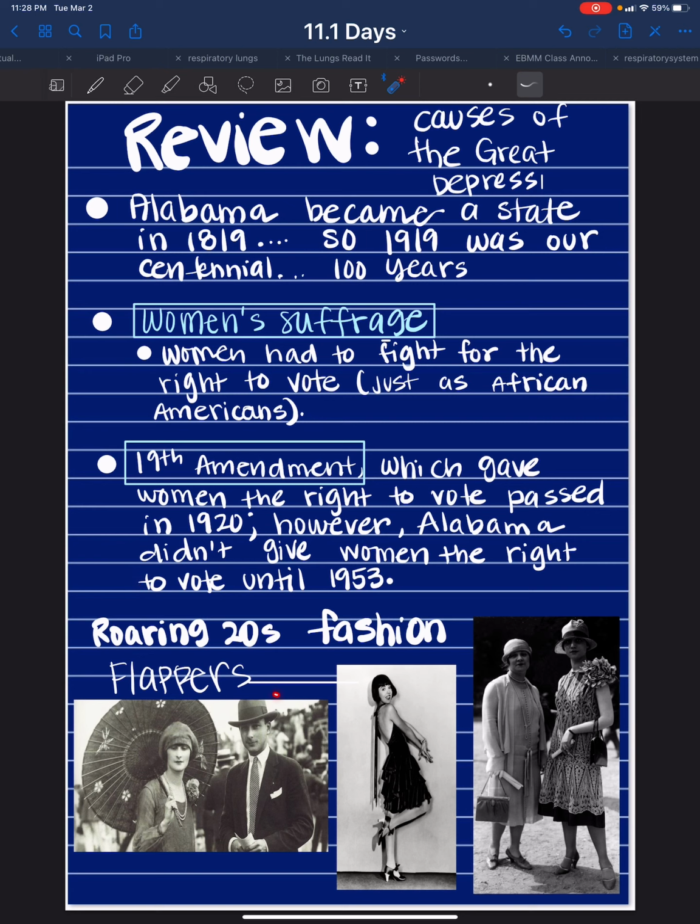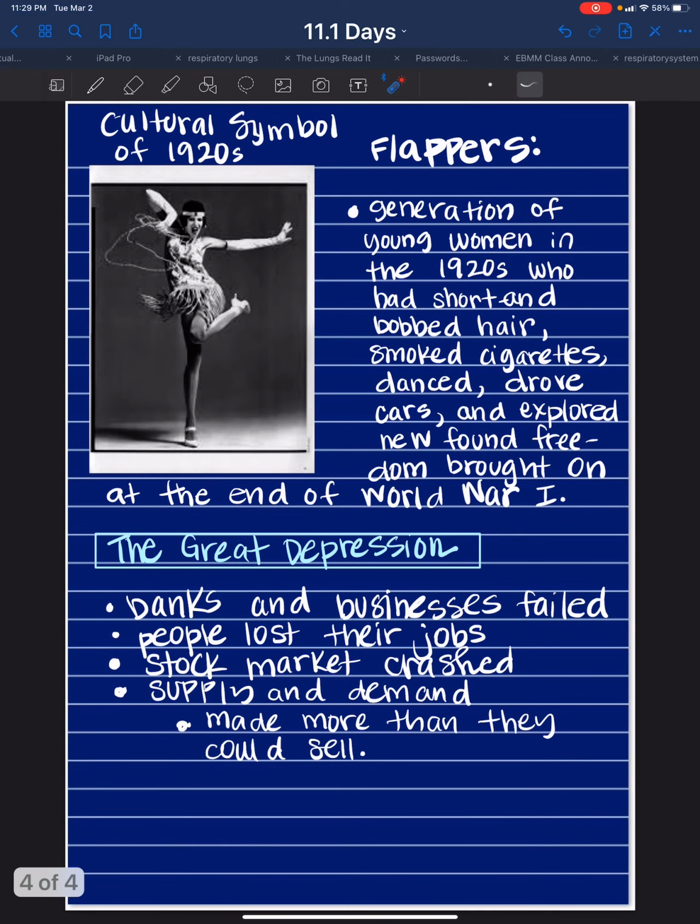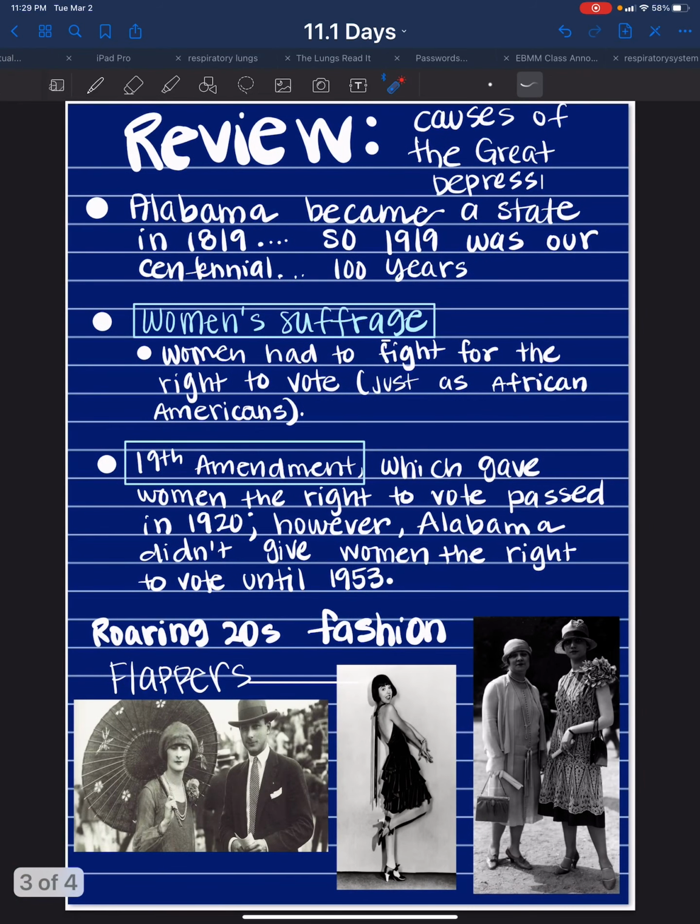And this is not a big part of our curriculum, but I wanted you to see what the fashion looked like during the 1920s. There's a couple. And this is what's called a flapper. A flapper was somebody who was kind of a rebel, someone who smoked cigarettes and danced. Back during this time, to wear a skirt at the knee or just below the knee was pretty risque, meaning it was kind of frowned upon.